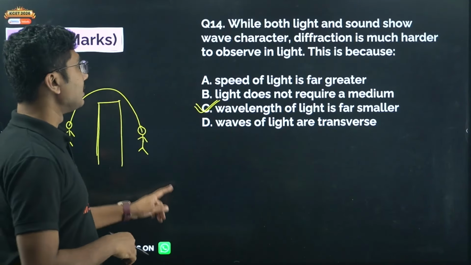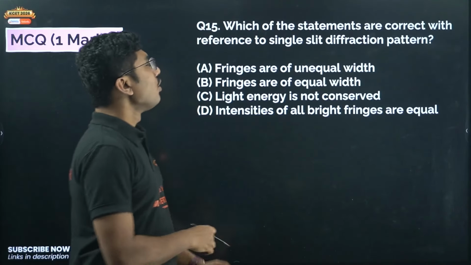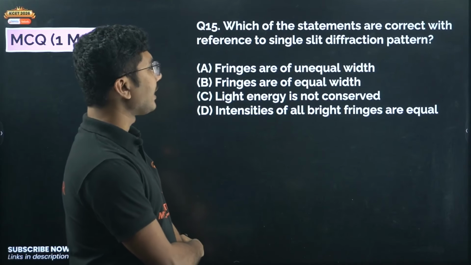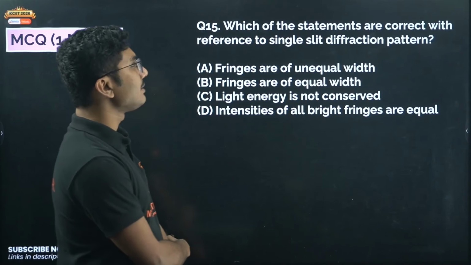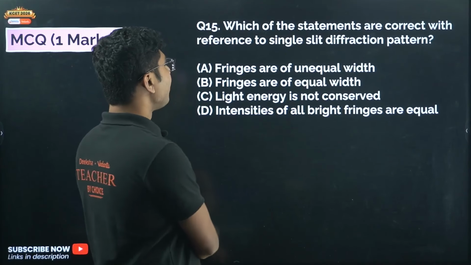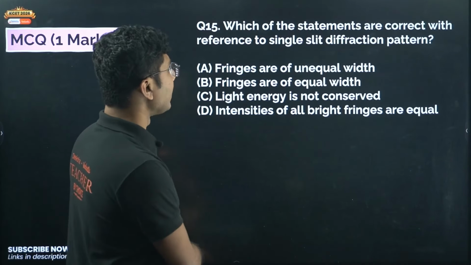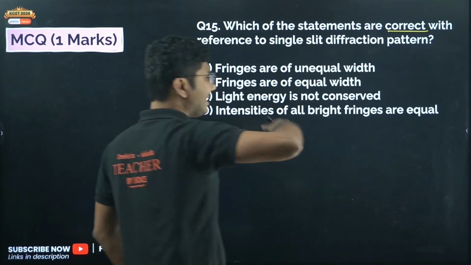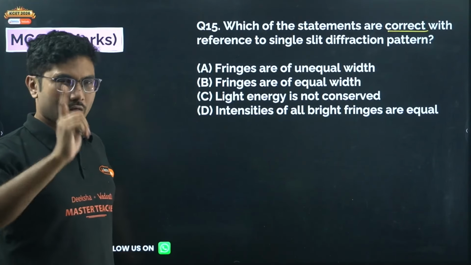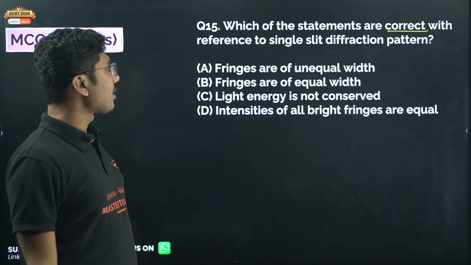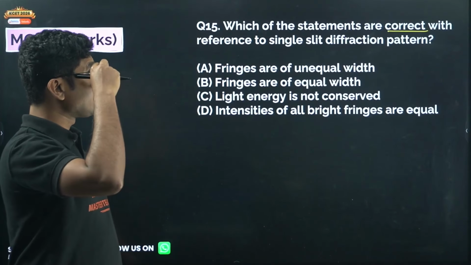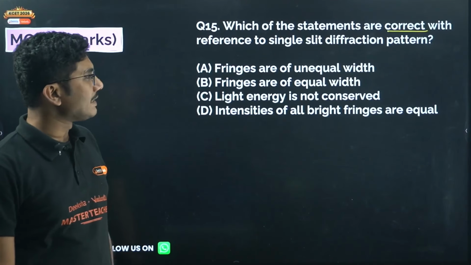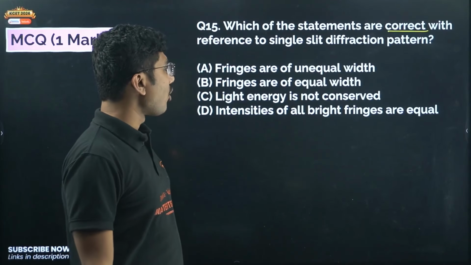Now the last MCQ: which of the statements are correct with reference to the single slit diffraction pattern? Actually, it should be 'which statement is correct', one of them should be correct. Fringes are of unequal width, fringes are of equal width, light energy is not conserved, intensities of all bright fringes are equal.